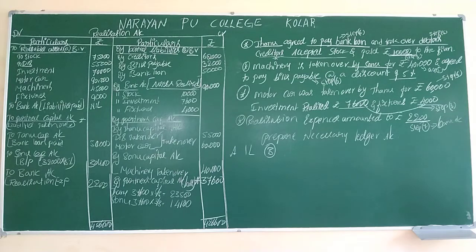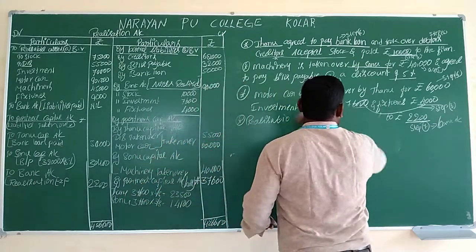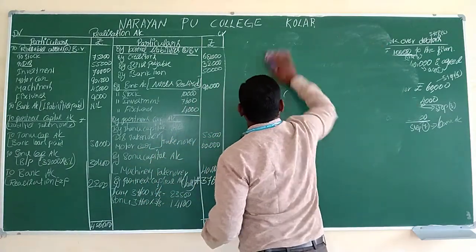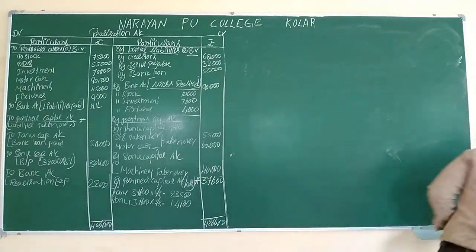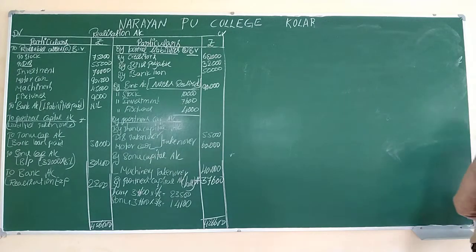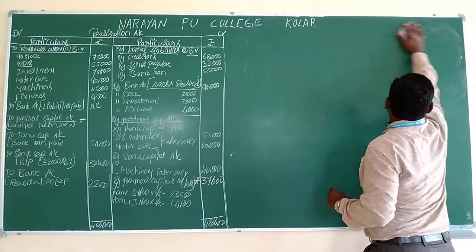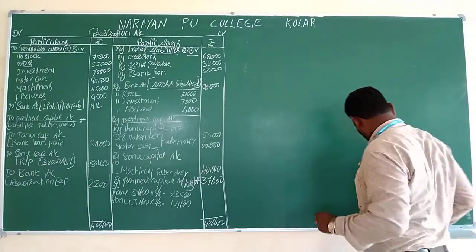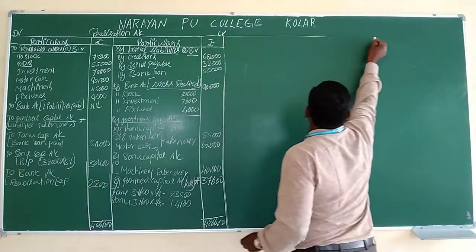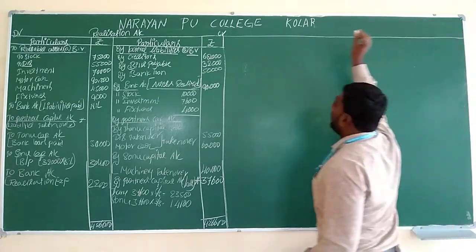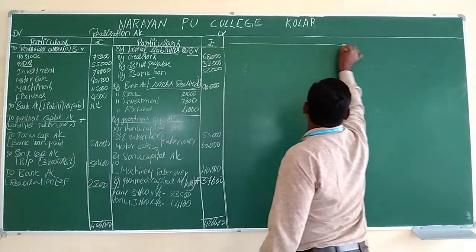Let's move to the preparation of the partners capital account. Let's draw the columns for the partners capital account. So we have two partners. For them, we have to draw the columns.